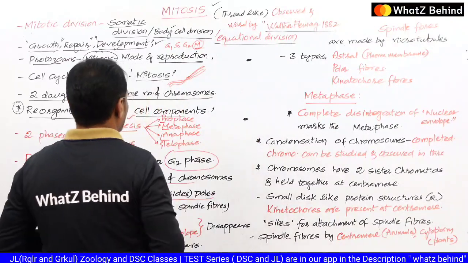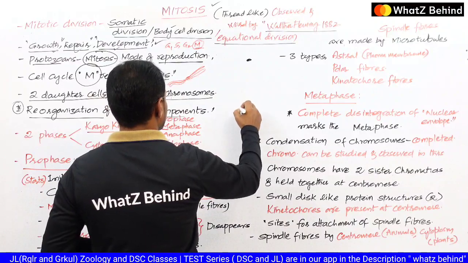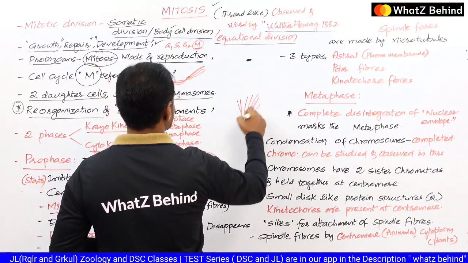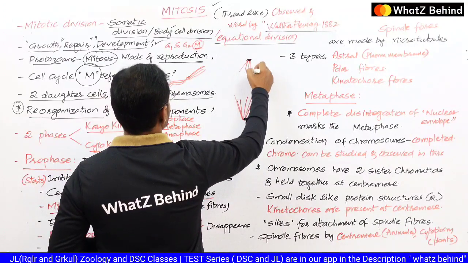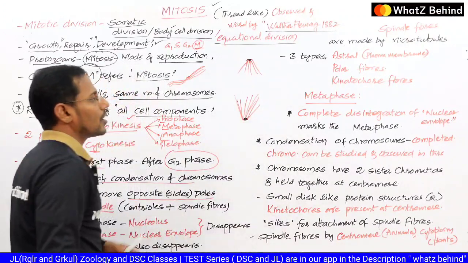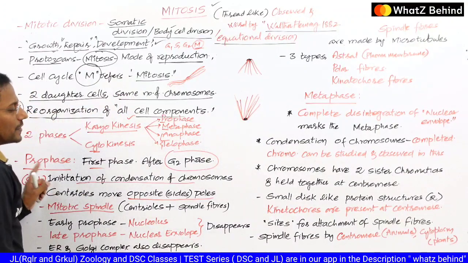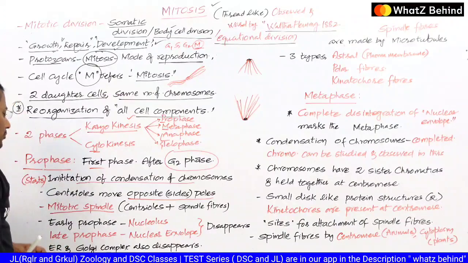So when do we call them the mitotic spindle? In the sense here, when some of the spindle fibers attach to or arise from the centrioles, then we call it the spindle apparatus. Now this is called the spindle apparatus. This spindle apparatus is formed in the prophase only. So spindle apparatus form అవుతుంది, గుర్తుపెట్టుకోండి.